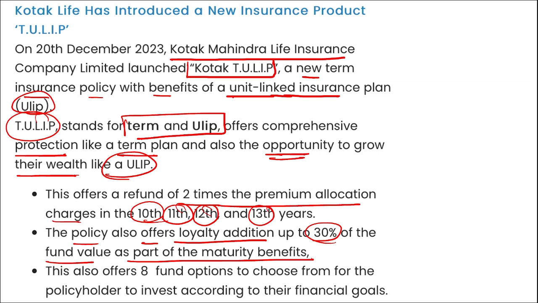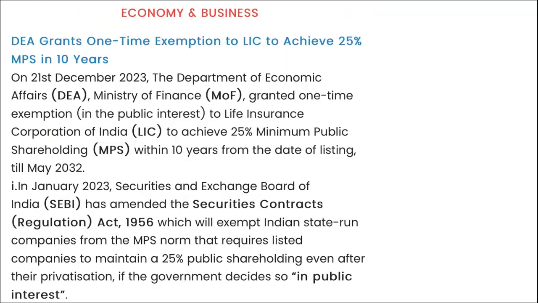So coming back, it is Kotak Life or Kotak Mahindra Life Insurance Company. They have launched this Kotak Tulip. This is a new term insurance policy, correct? That is TULIP, term and unit linked insurance plan.